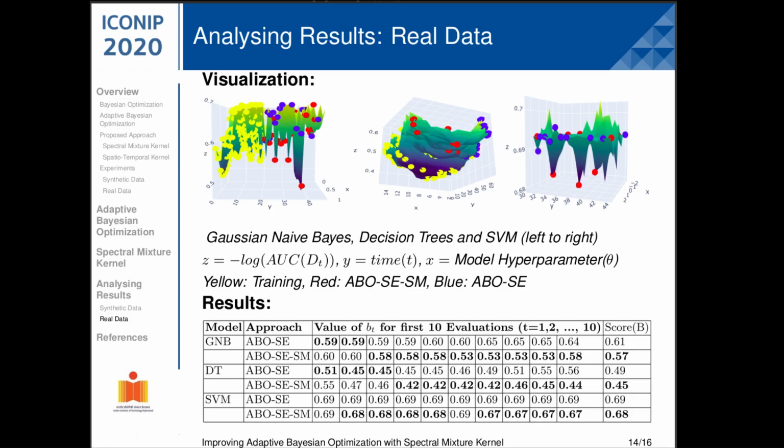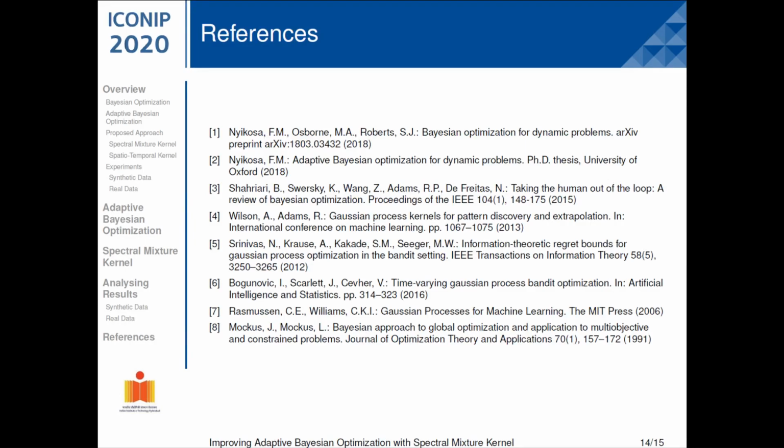The spectral mixture kernel, when used along with adaptive Bayesian optimization, allows us the flexibility to predict minima that lie farther in the future. We suggest further experimenting with various machine learning models and temporally evolving datasets in order to exploit the usefulness of the spectral mixture kernel.